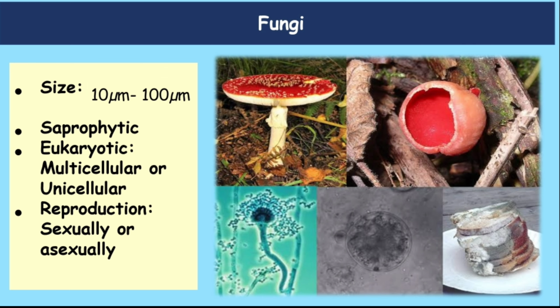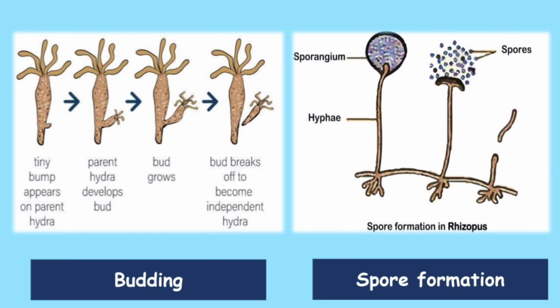So, how do budding and spore formation take place? I will explain you. You can see the budding. Tiny bumps appear on the parent hydra, as you can see in the figure. After that, the parent hydra develops a bud. Then this bud grows, and when it grows, it breaks and falls and becomes an independent hydra. By this, from one hydra, another hydra is formed.